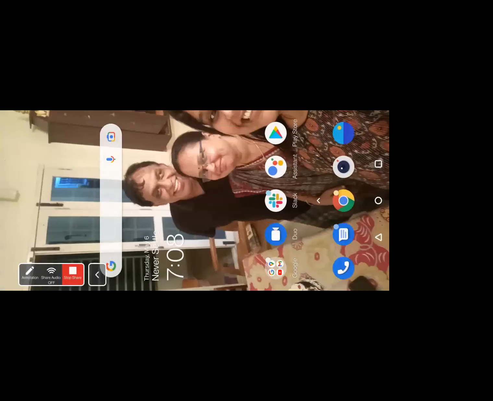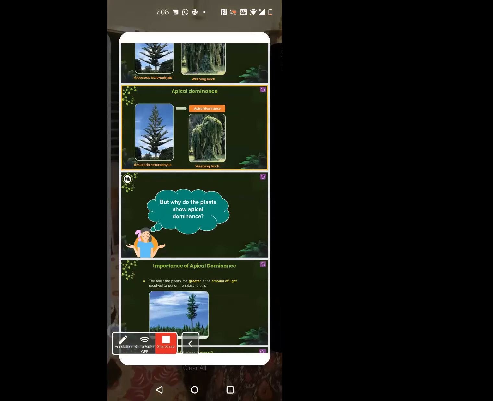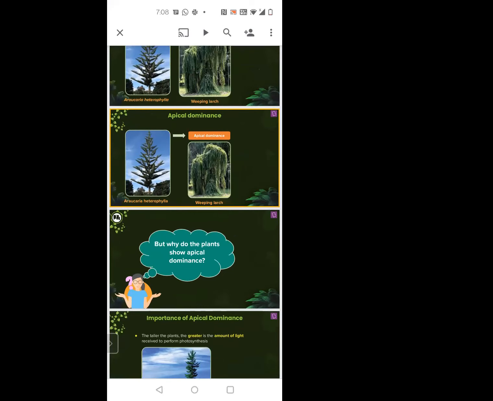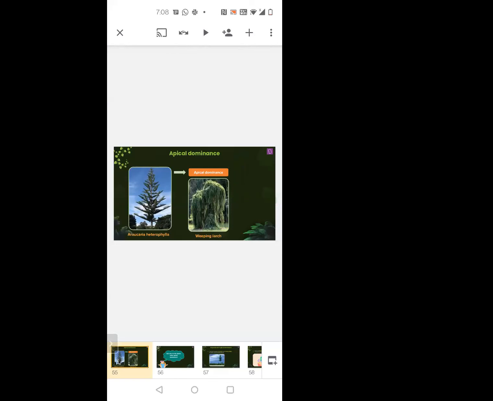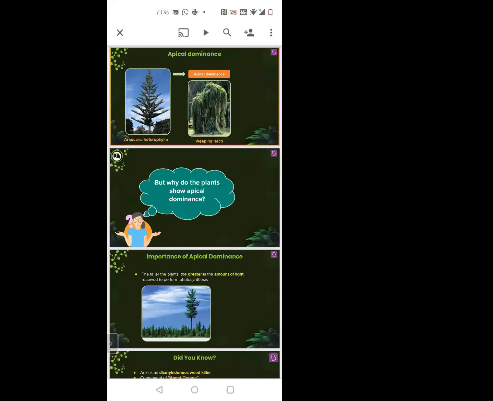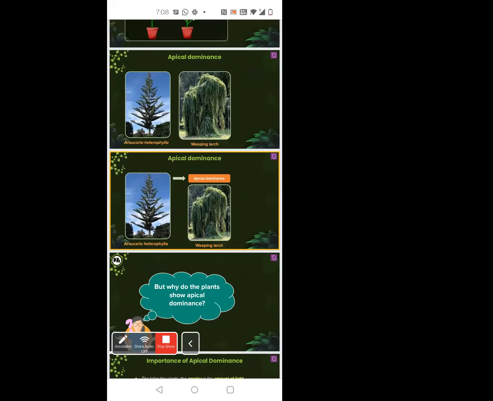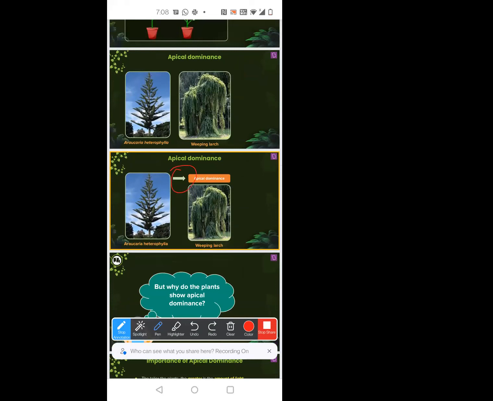Yes, I know. Apical dominance is shown in that plant, Heterophylla. Yes, that's what I was thinking. But it is marked wrong here. No, see this image. I was just confused a bit. See here, it says apical dominance. Oh, I'm so sorry. I missed this arrow here. So confusing. Okay, yes. So now I'll tell you what it is. I'm sorry, I didn't notice this particular arrow.